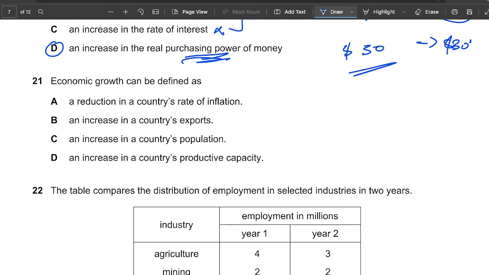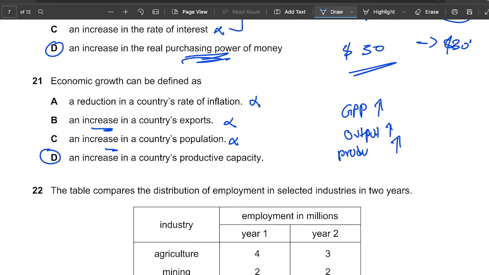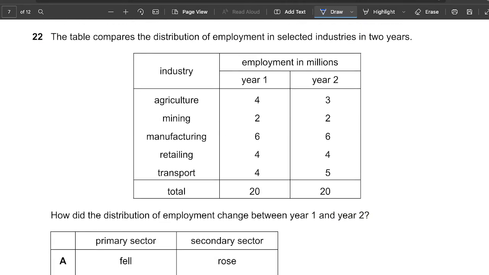Economic growth can be defined as when the GDP rises, or output rises, or productive capacity rises, anything like that. So let's see. Reduction in the country's inflation, not relevant. Increase in the country's exports, not relevant. This could be because of economic growth, but that's not the definition. Increase in the country's population, again, this could lead to an increase in economic growth because people can be more employed, but it's not the definition. But an increase in the productive capacity is the definition.